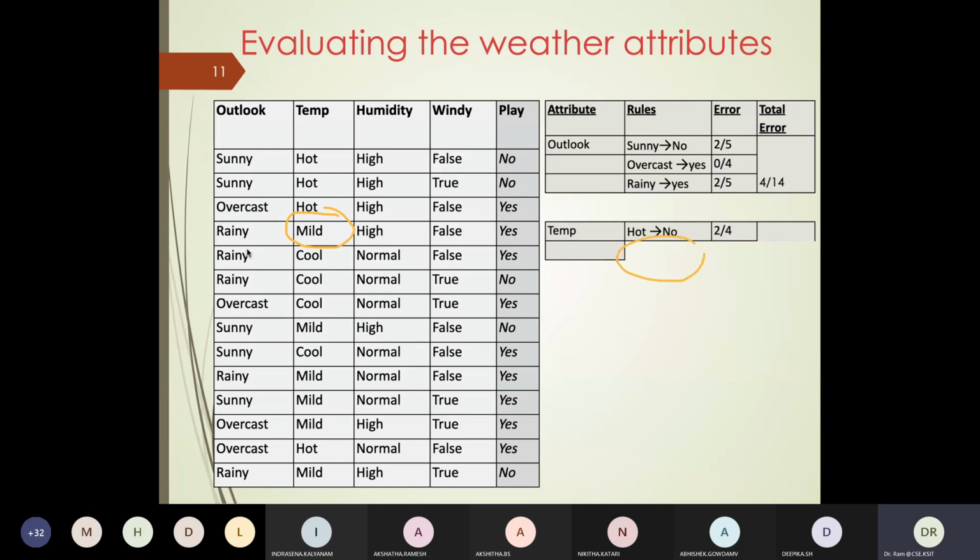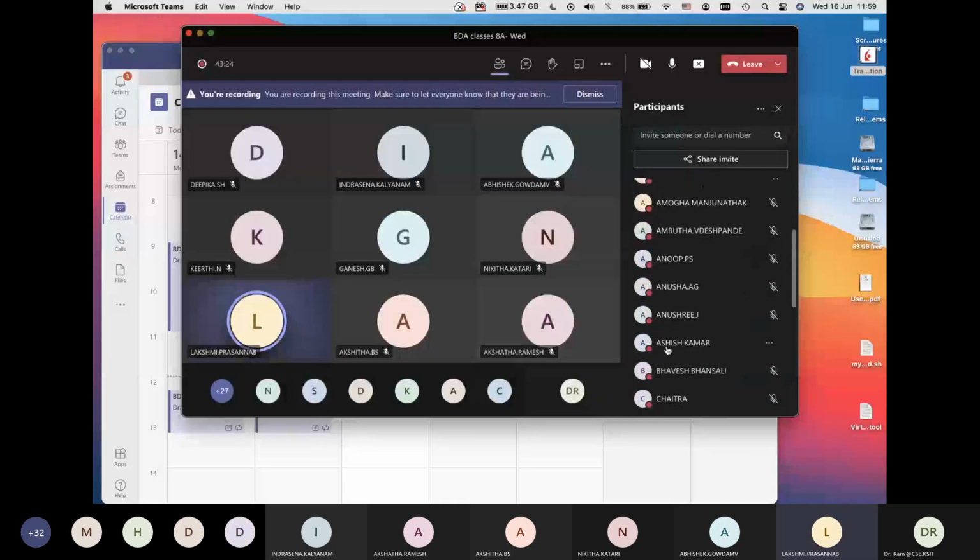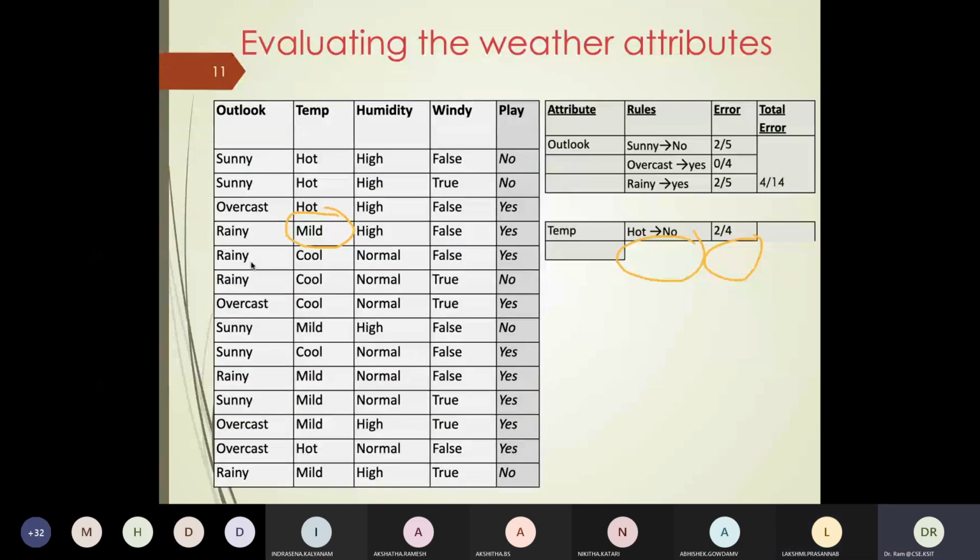Then what should my rule be here and what would my error value be? Lakshmi Prasanna, can you tell me what the rule would be and what the error would be when temperature is mild?